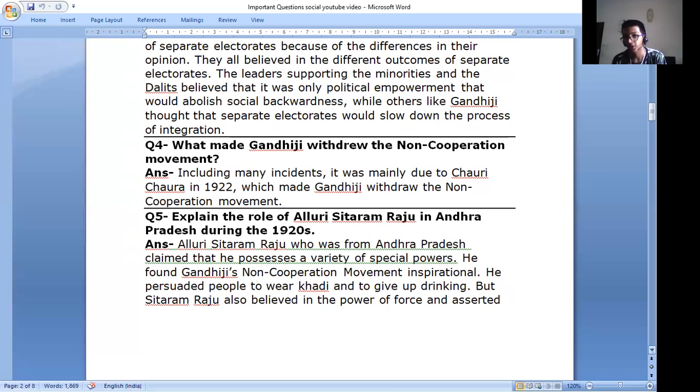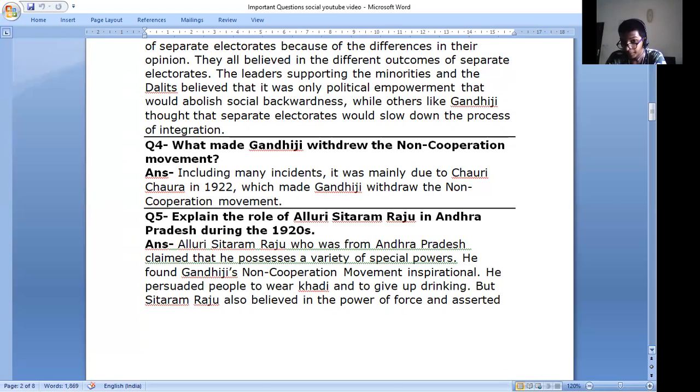Question number 5. Explain the role of Alluri Sitaram Raju in Andhra Pradesh during the 1920s. Answer. Alluri Sitaram Raju, who was from Andhra Pradesh, claimed that he possessed a variety of special powers. He found Gandhiji's non-cooperation movement inspirational.